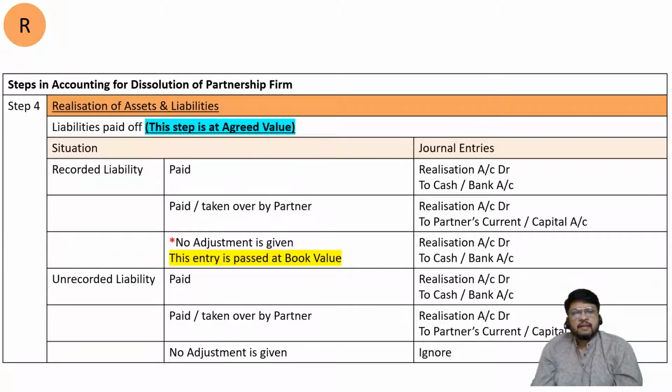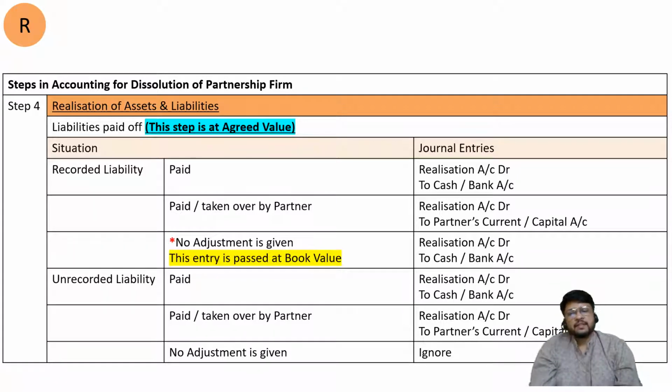In that case again entry will be realization account debit, because the liability is not staying in its own account. Liability has already been transferred to realization account, so entry will be realization account debit to partner's current account or partner's capital account. And now comes the most important point of realization. Recorded liability, that means in the balance sheet it was there. So in the second step, when we were required to transfer the existing balance sheet to different accounts, we have already transferred this liability in our realization account.